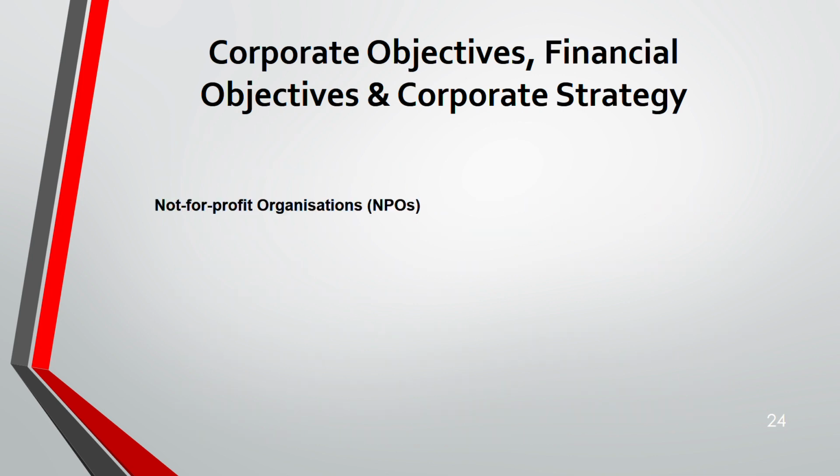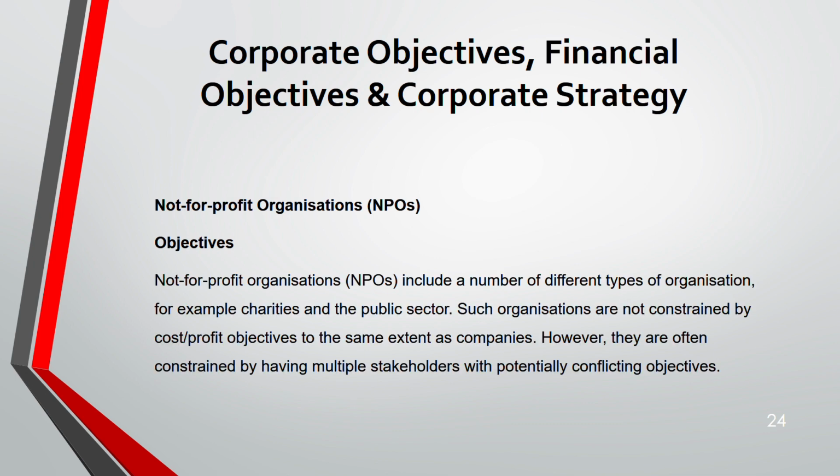Now, not-for-profit organizations, the next one. Here we need to know that the objective is different from our normal profit organization. There are a number of different types of organizations, like charities or the public sector.